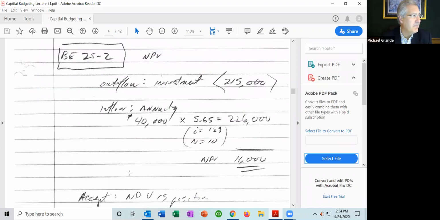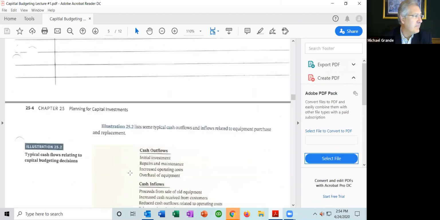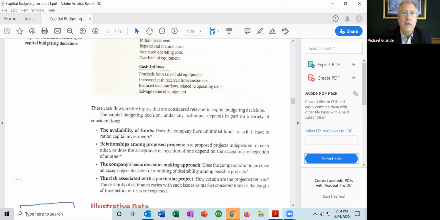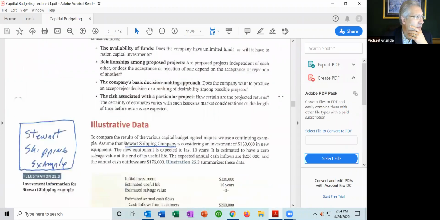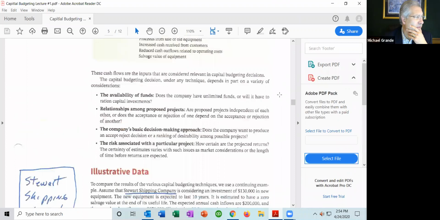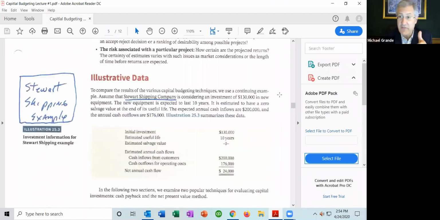Okay, let's look at another problem. Now there's a lot of pages here, but it boils down to a very straightforward problem. But let's start with this, the Stewart Shipping example. And again, I've kind of given you this information.